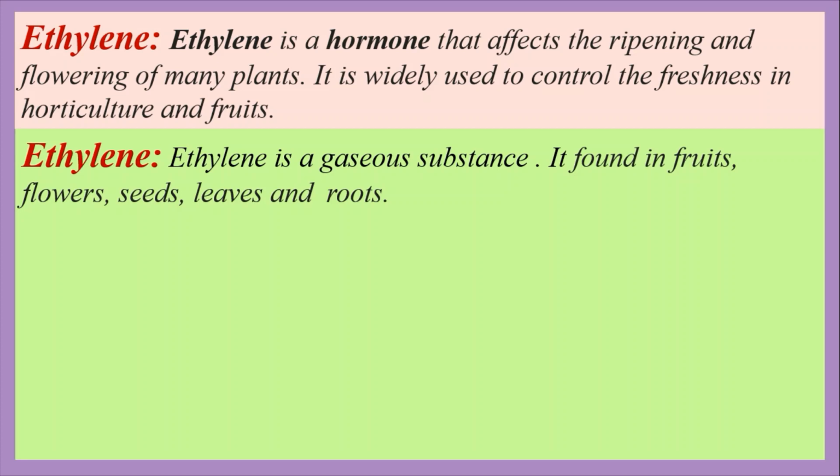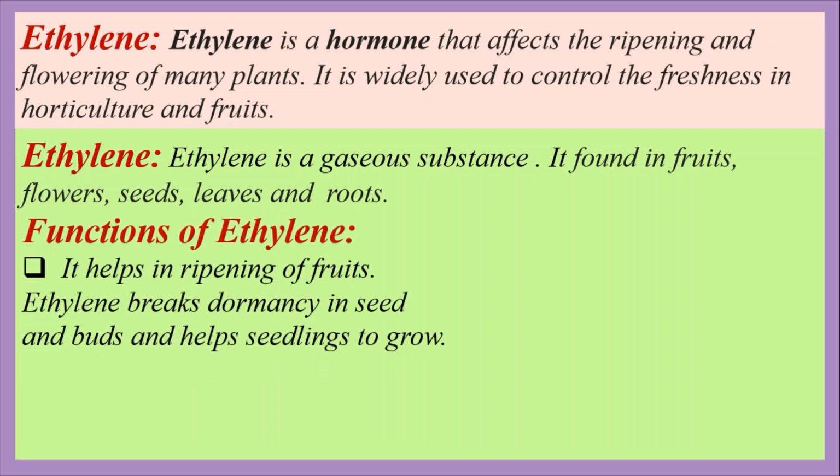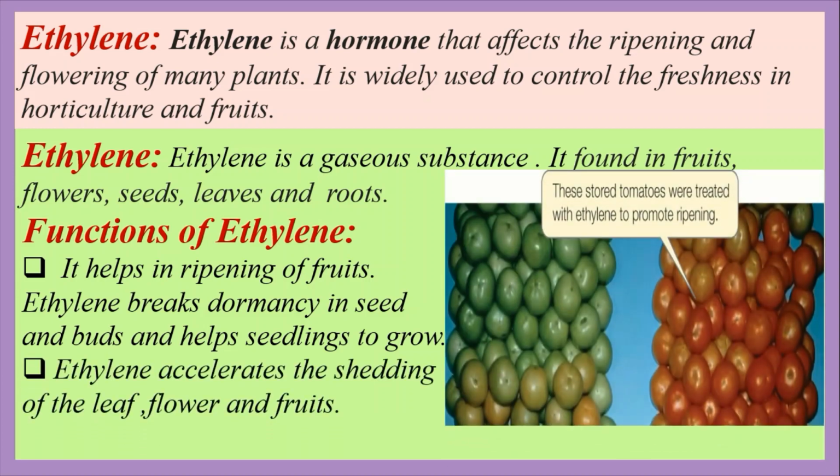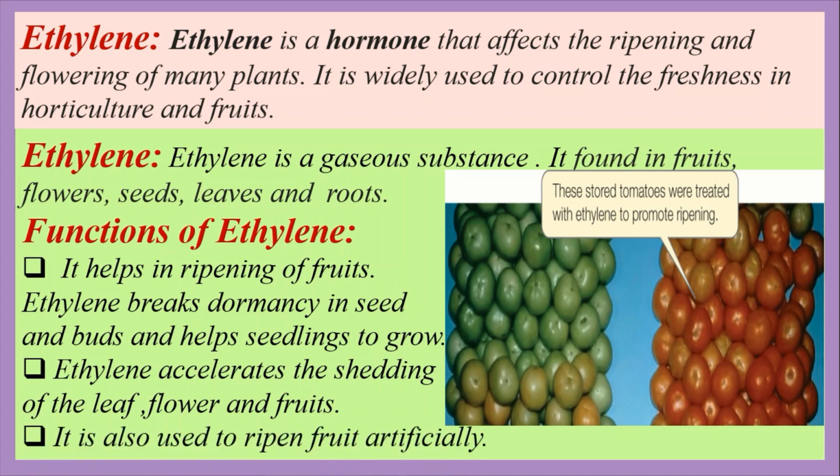Ethylene is a gaseous substance. It also helps fruit to ripen. Now the functions of ethylene. It helps the ripening of fruits. Ethylene breaks the dormancy in seeds and buds and helps seedlings to grow. Ethylene accelerates the shedding of the leaves, flowers and fruit, and it is also used to ripen fruit artificially.